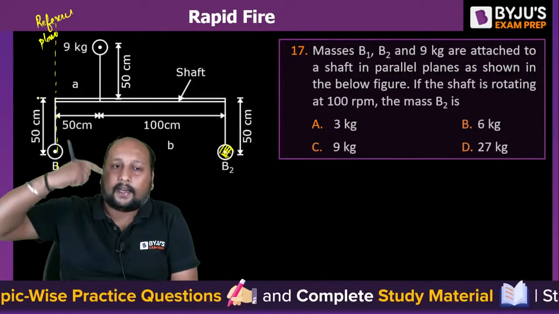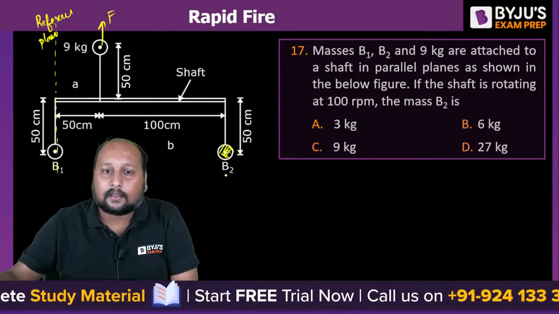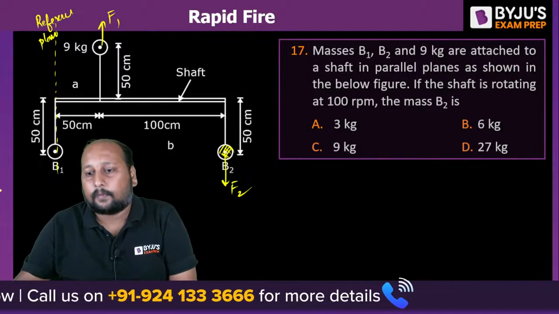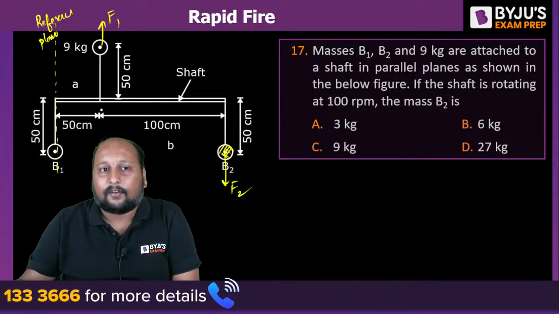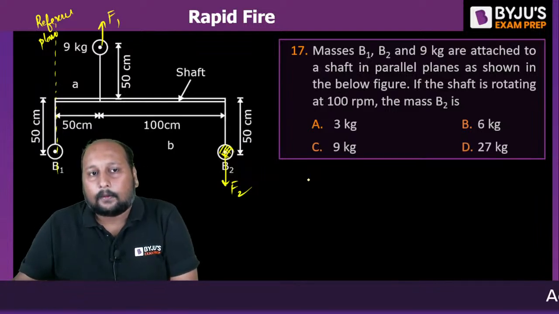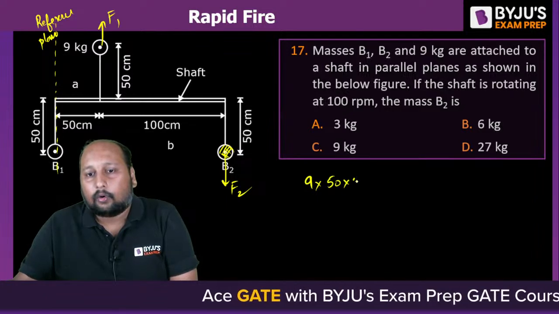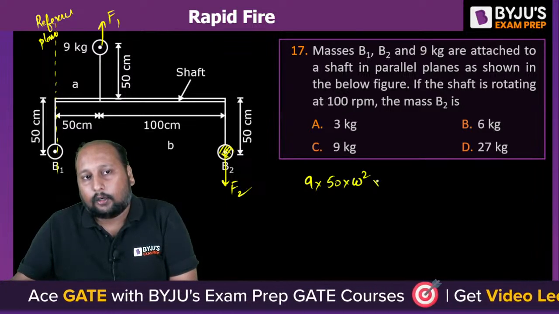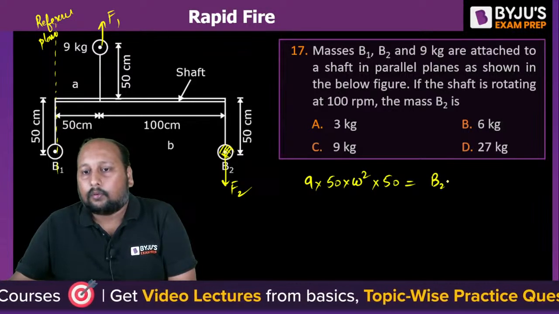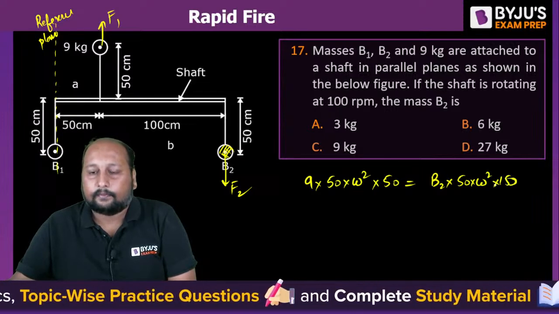These masses are rotating at some radii, so we'll have some force over here and some force over here. We can take the moment of these forces about the reference plane and make it equal to 0. F1 will create an anticlockwise moment, F2 will create a clockwise moment. So 9 into m r omega square, 50 into omega square into 50 is equal to B2 into 50 into omega square into 150.